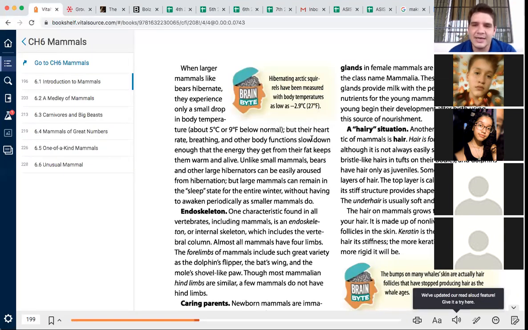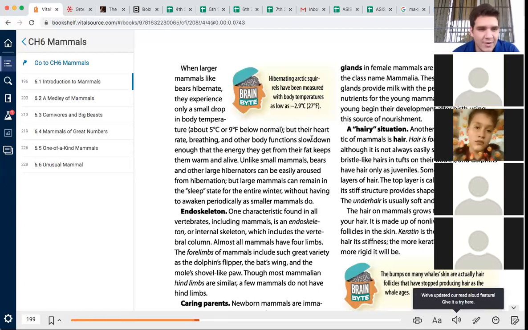All right, a hairy situation. Another unique characteristic of mammals is hair. Hair is found on all mammals, although it is not always easily seen. Okay, do birds have hair? No. What about a penguin? They have feathers. So are birds mammals?